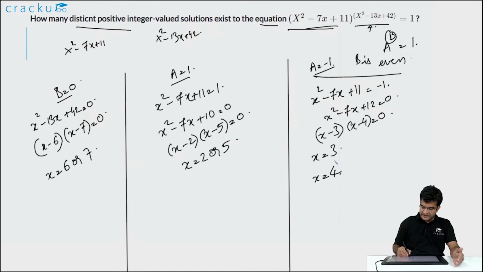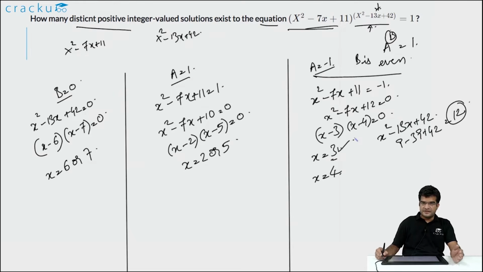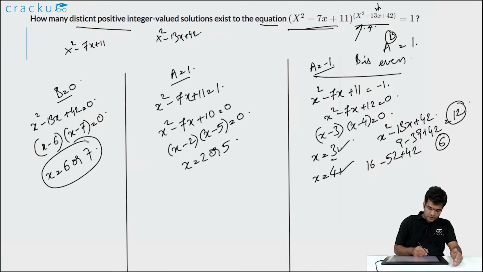But now we have to check, when x is equal to 3, whether the number in the exponent is even or odd. The exponent is x square minus 13x plus 42. When x is equal to 3, this equals 9 minus 39 plus 42, which equals 12, which is an even number. So this is a valid solution. Similarly, when x is equal to 4, the value of x square minus 13x plus 42 is 16 minus 13 into 4, which is 52, plus 42. This is equal to 6. This is also an even number, so this is also a valid solution. So the total number of valid solutions will be 2 plus 2 plus 2, which is equal to 6.